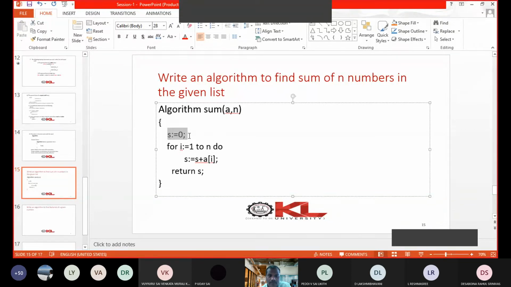This is the example for an assignment statement, s equal to 0. And this is the example for a loop, for i is 1 to n, do. This is an example of assigning an expression to s. s plus a[i] is an expression which is assigned to s, sum. Finally, the sum is returned. So this is a very simple algorithm to find the sum of the elements in the given array.